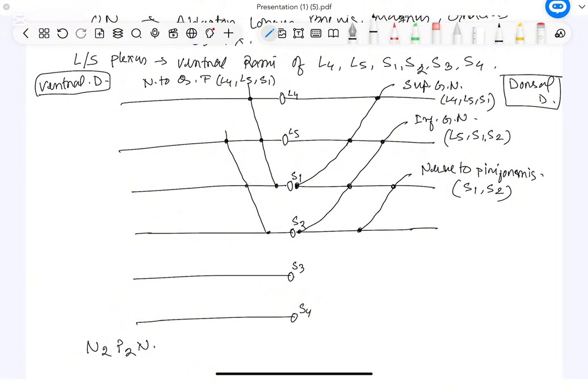Again, from the S2 we are going to start. Again we will go 3. So, L5, S1, S2. This name is nerve to obturator internus. Nerve to obturator internus. What is its root value? Root value is L5, S1 and S2.